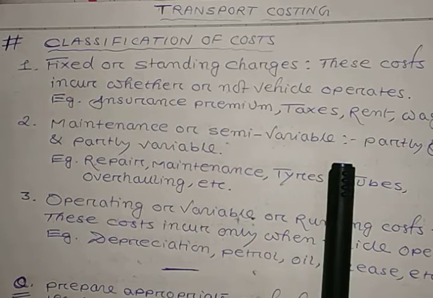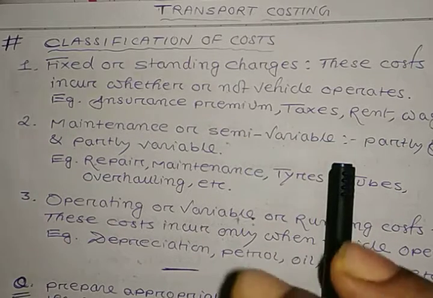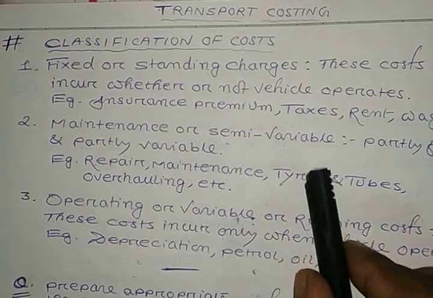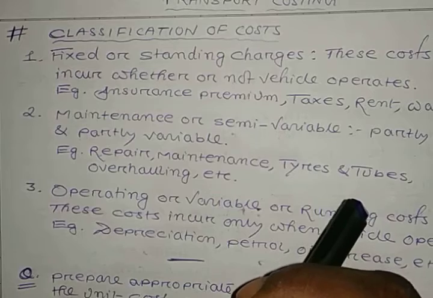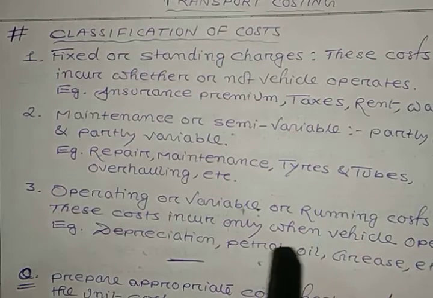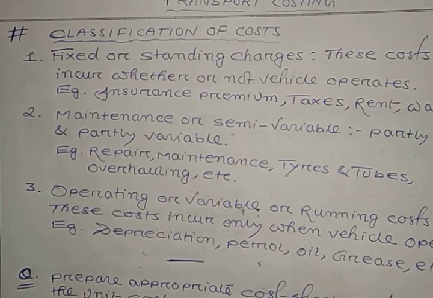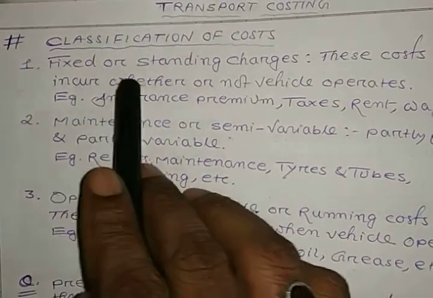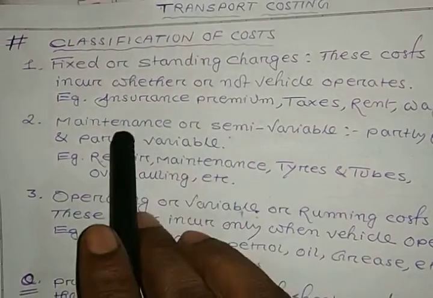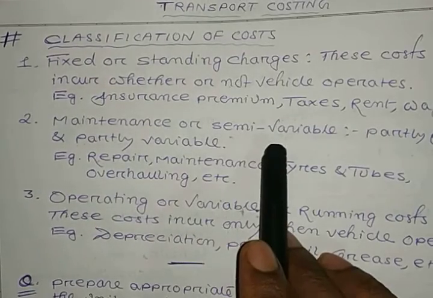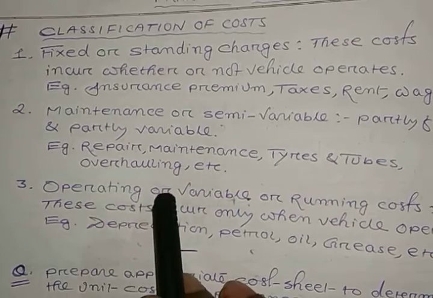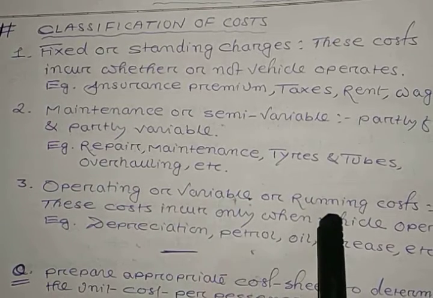For preparing an operating cost sheet, the cost of the undertaking providing services is to be classified into fixed or standing charges, maintenance or semi-variable charges, and operating or variable or running cost.